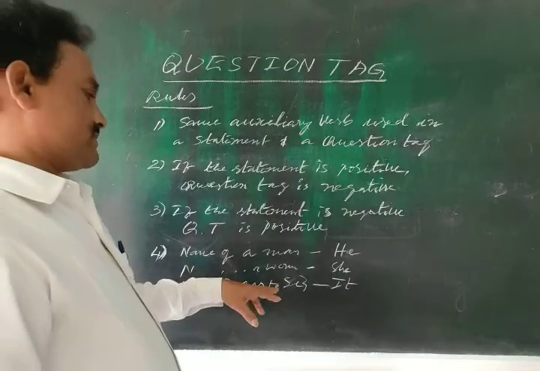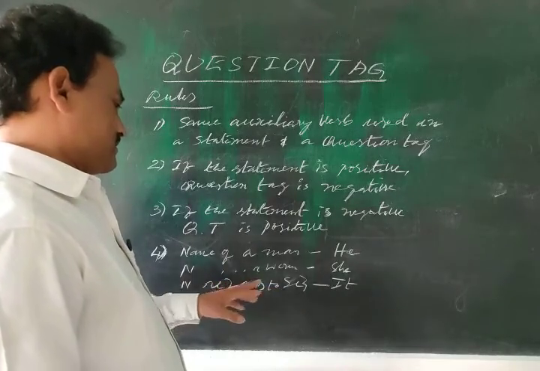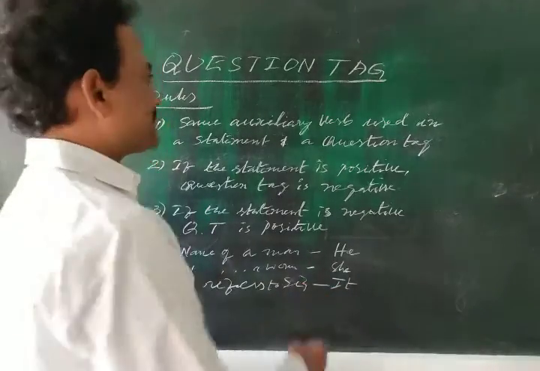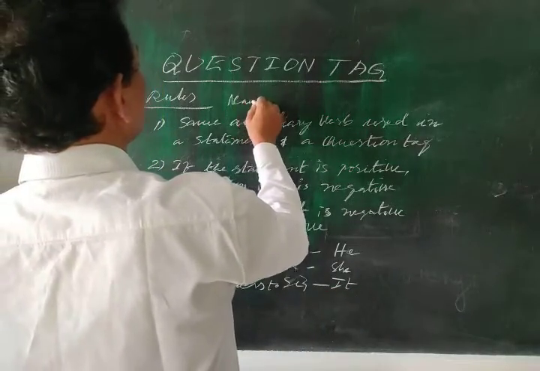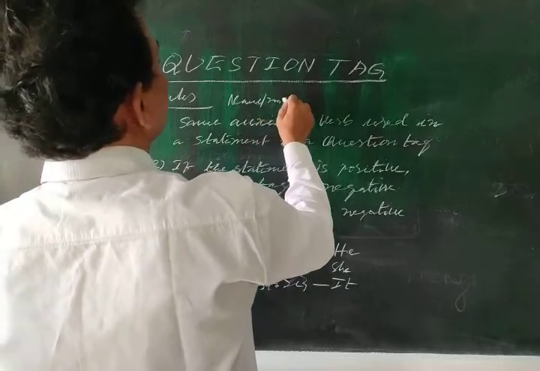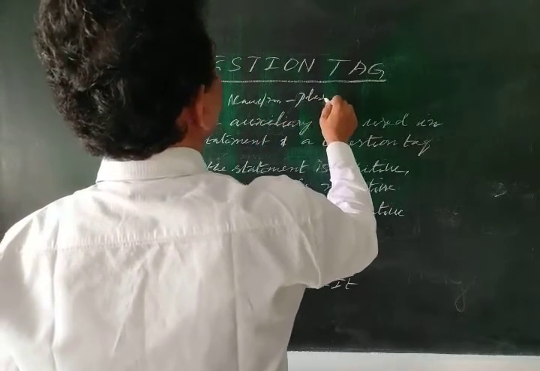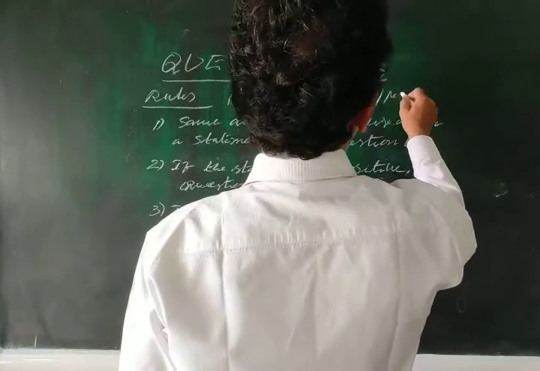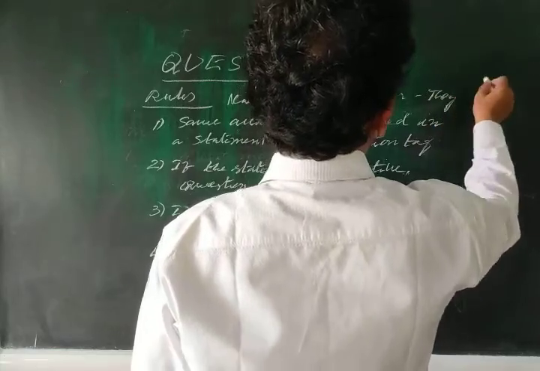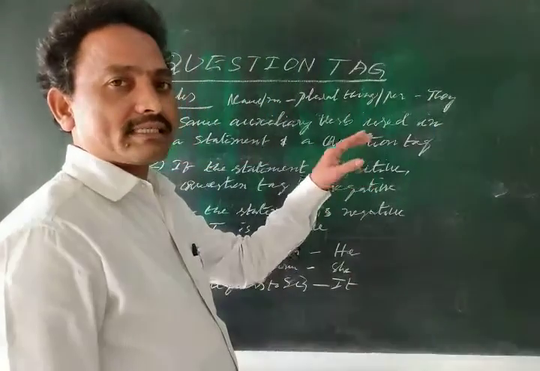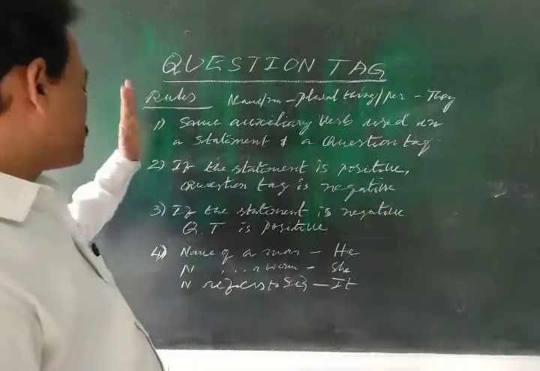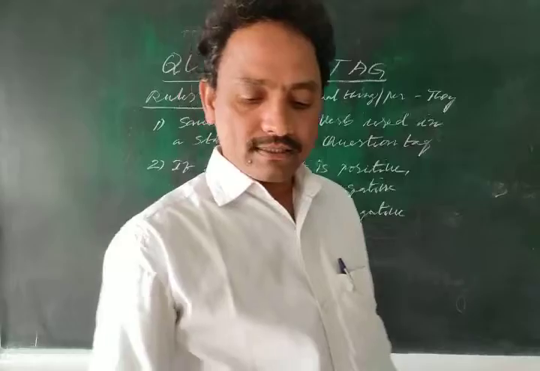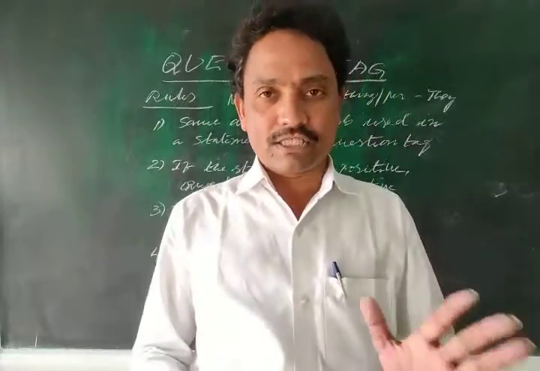But if the noun refers to a plural thing or more than one person, the subject is they. We have to follow these four rules to frame a question tag. So next, we shall discuss the next part in the next class. Thank you.